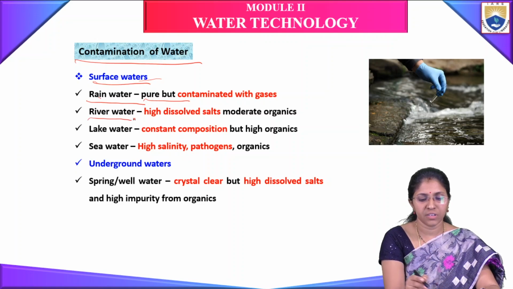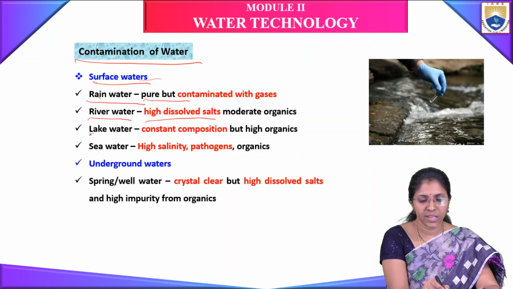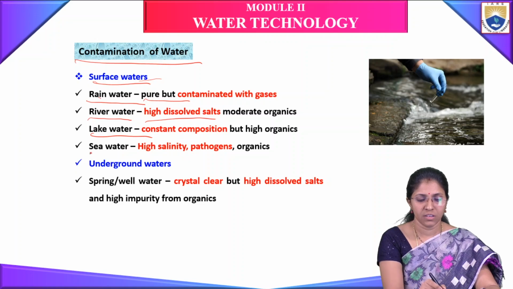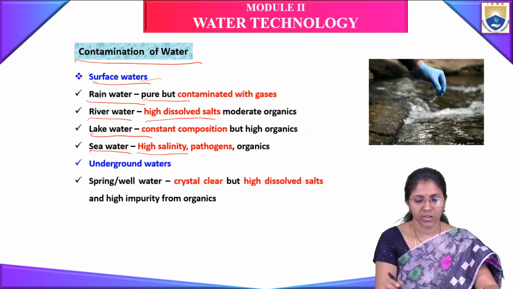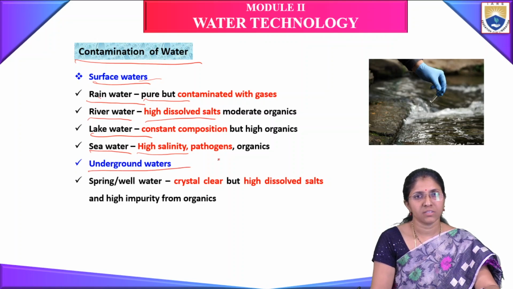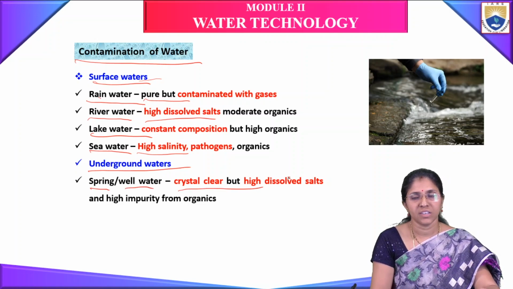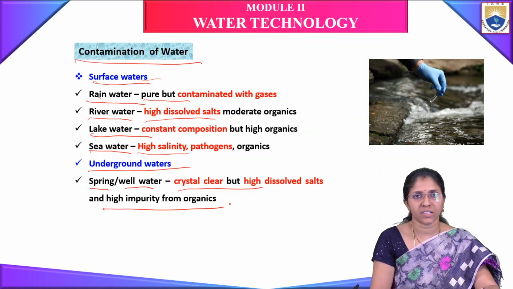River water has high dissolved salts with moderate organics. Lake water has a constant composition but high organics. Seawater has high salinity, and pathogens and organics because of highly living organics. In underground water, such as spring or well water, the water is crystal clear, but it has high dissolved salts and high impurity in the form of organics.